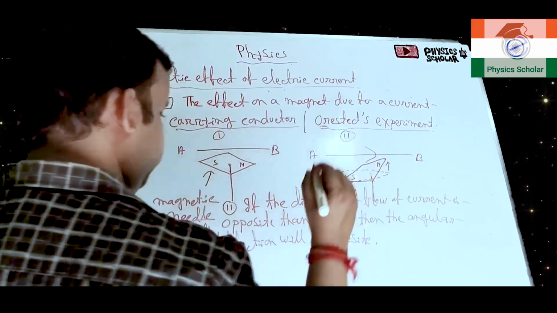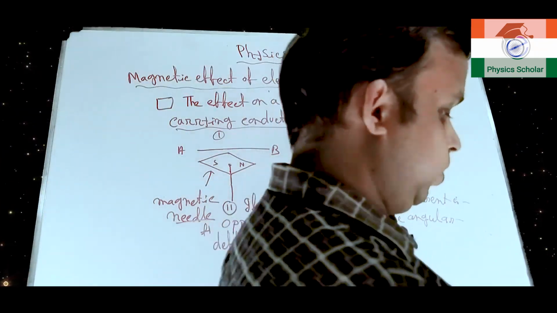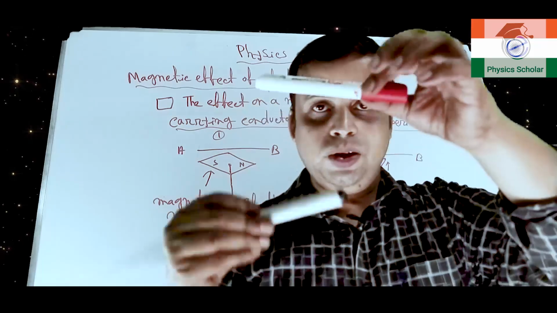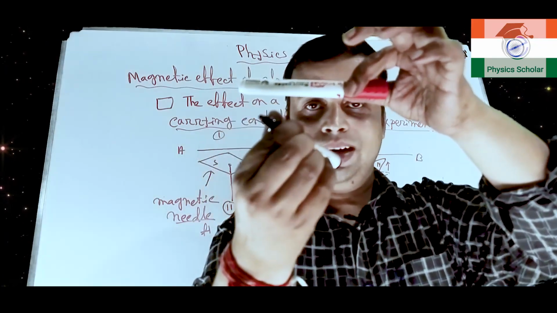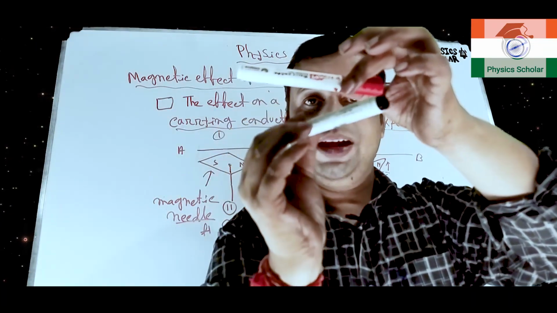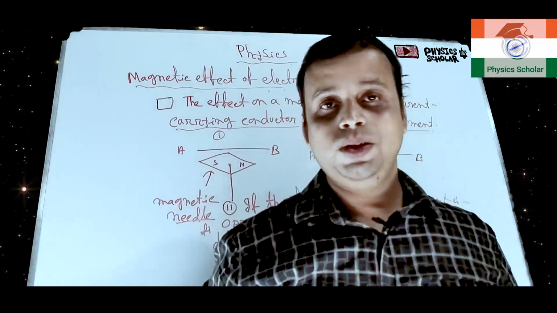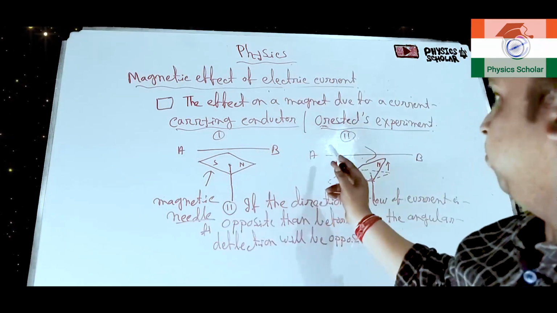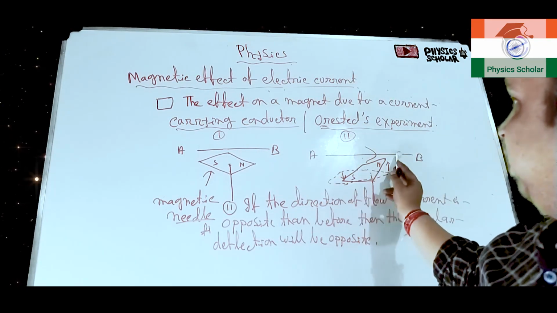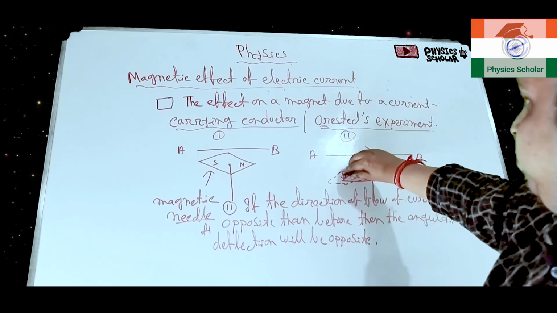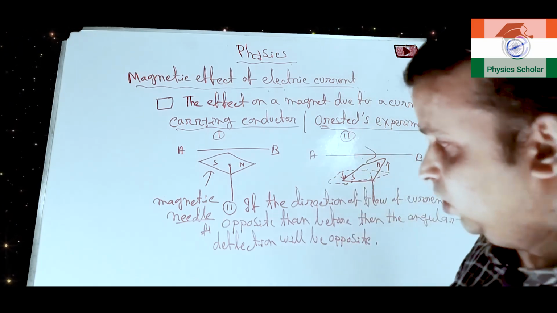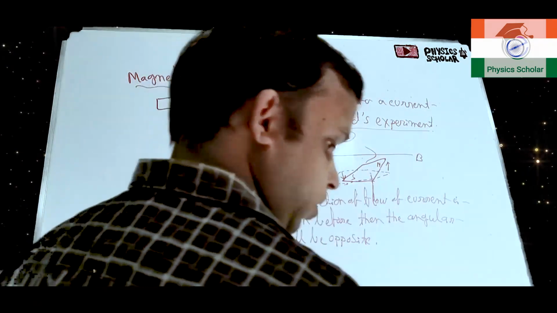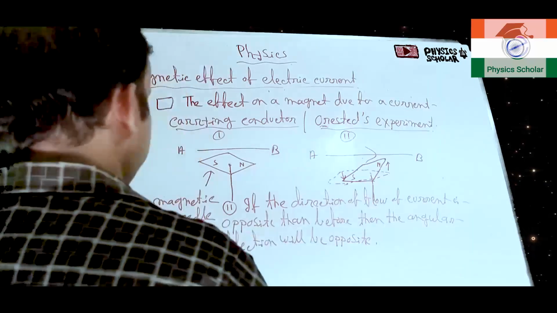As I told, it is a current carrying conductor. It was like this. If it is opposite, then it will be like this. So if the direction of flow of current is not from A to B but from B to A, then the angular deflection will be opposite than before.